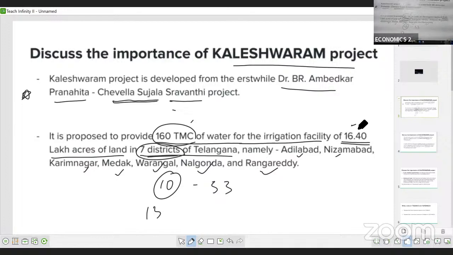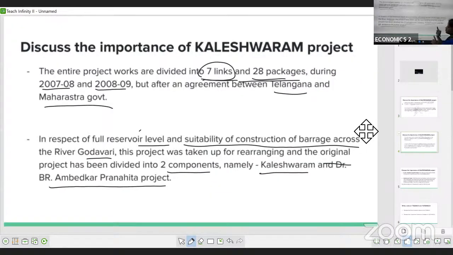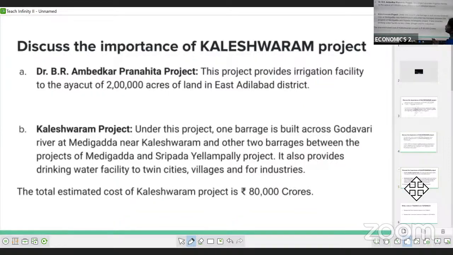But with the agreement of the Maharashtra and Telangana governments, they changed their plan, rearranged it, and the project has been divided into 2 components: one is Kaleshwaram, another one is the Dr. B.R. Ambedkar Pranahita project. Okay.